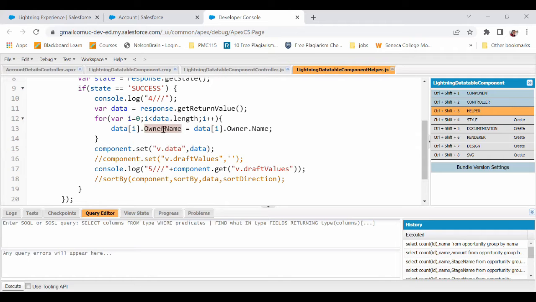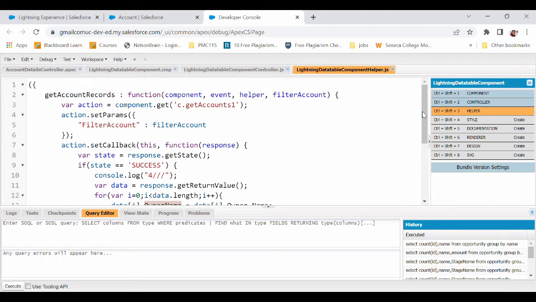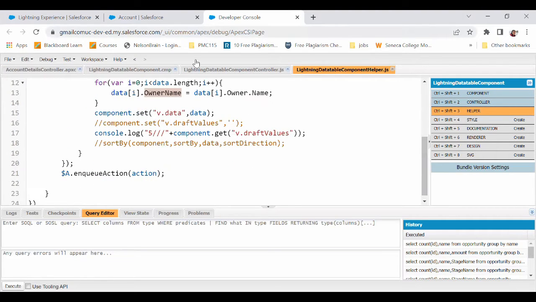Now this is the field name that I'm using for owner.name in my data table. So in my data table, there is no such field called owner.name. There is only a field called ownerName, in which we have the value of owner.name. And yeah, that's pretty much it. And this is how we get the data.